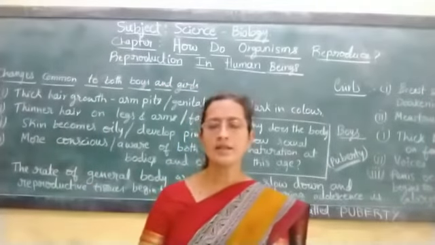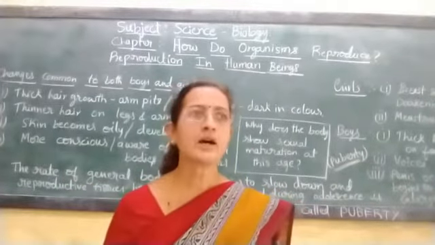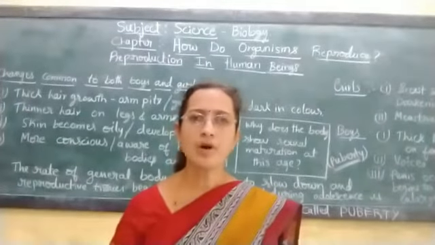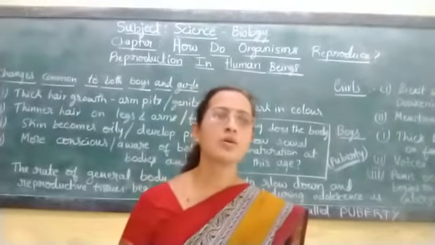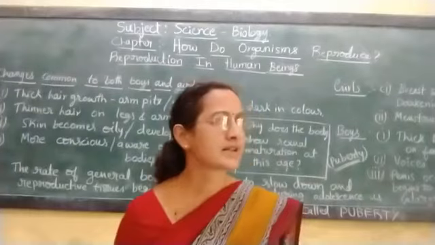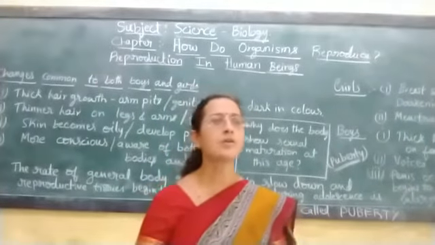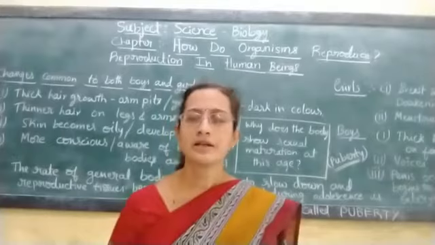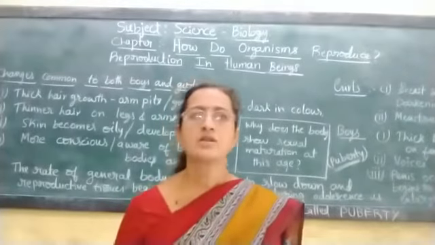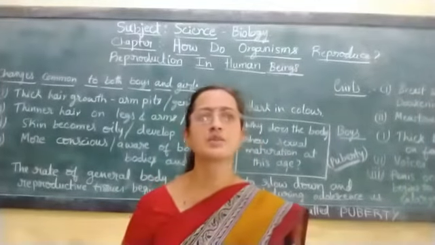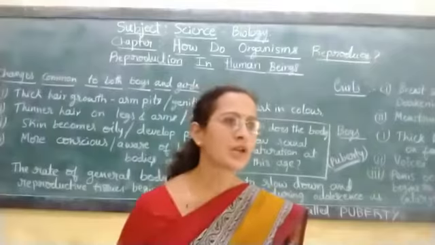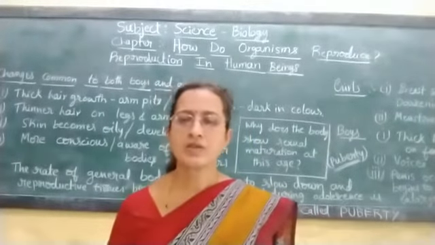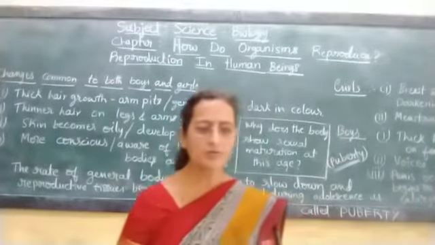At this time, you will be observing two types of body growth: general body growth and the growth of the reproductive structures. General body growth will slow down a little, and after that the reproductive structures begin to develop. This period of adolescence is called puberty.